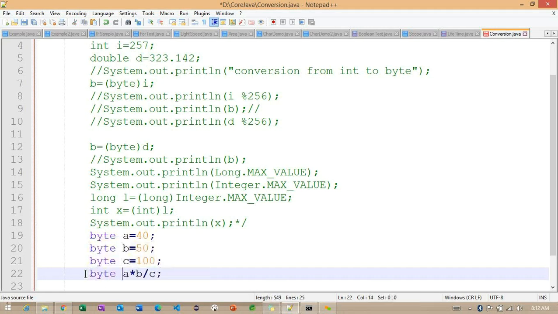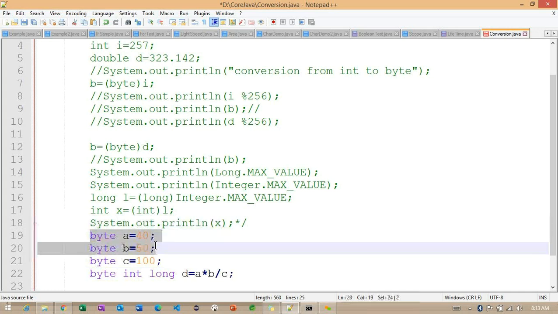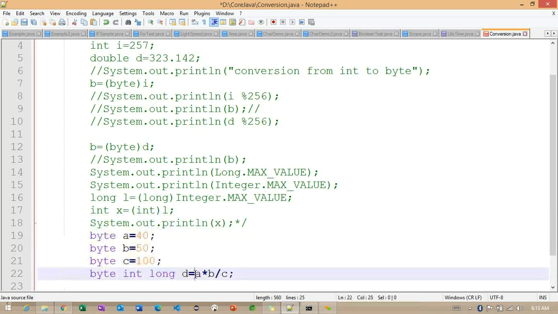So can I use this particular output as byte D is equal to, or can I work with int or long? So what data type is suitable for this particular output value here? So can you please let me know which data type is suitable here? Int. So why int here? Because these numbers are not very big numbers. No, you can see we have all the data types as byte here, but for the output, why are we going to get int here?